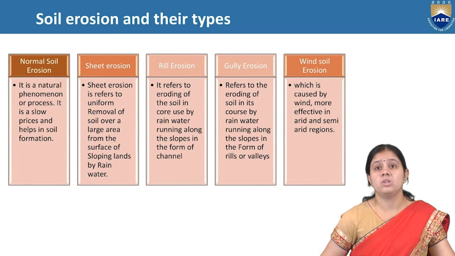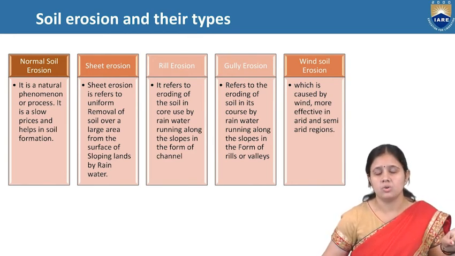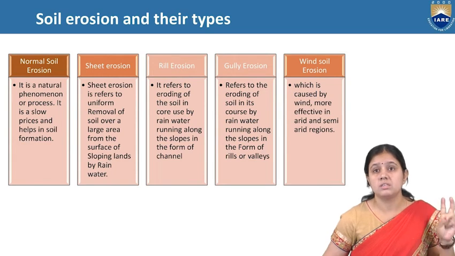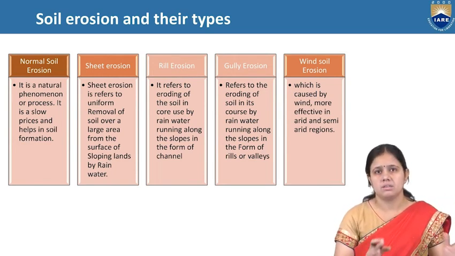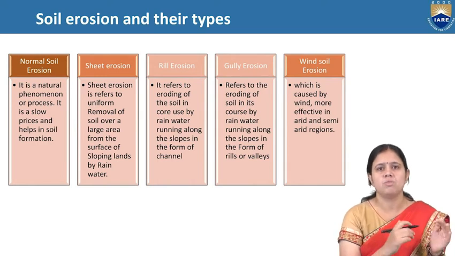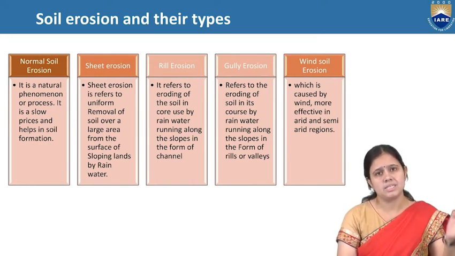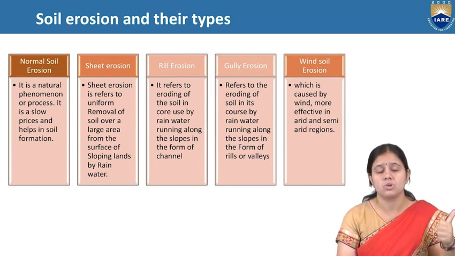Now comes soil erosion and its types. How many types of soil erosion are there? First one is normal soil erosion, then sheet erosion, rill erosion, gully erosion, and wind soil erosion. Normal soil erosion is the removal of topsoil by any means, like by wind, by water, by biotic agents, by overgrazing, by deforestation or any method.